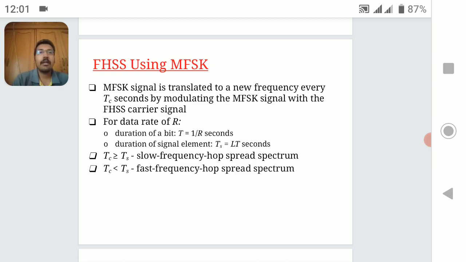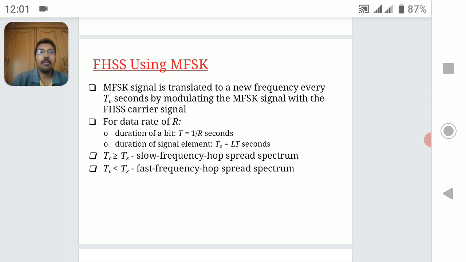For a data rate of R, the duration of a bit is T = 1/R seconds, and the duration of a signal element is Ts = LT seconds. Here, if Tc is greater than or equal to Ts, slow frequency hopping spread spectrum occurs. If Ts is greater than Tc, fast frequency hopping spread spectrum occurs.